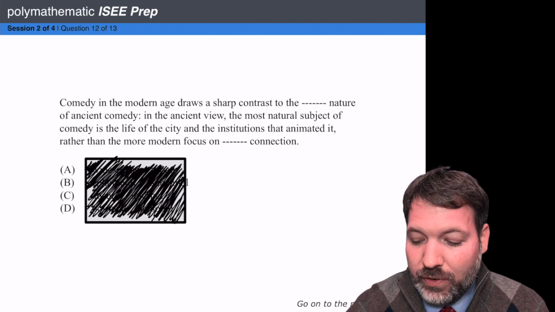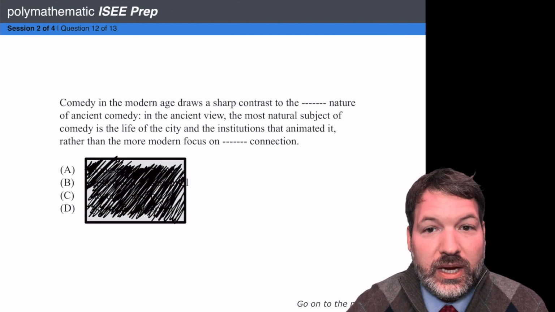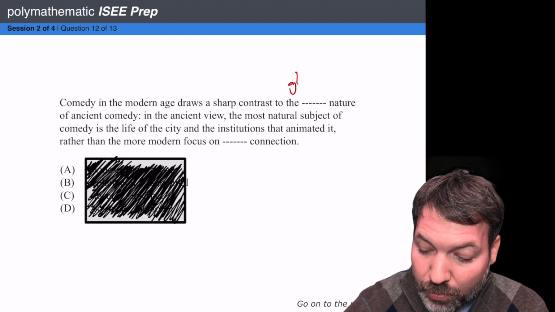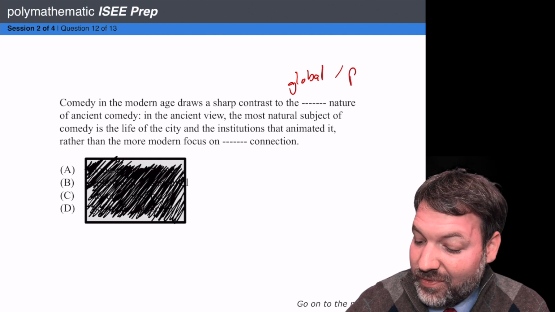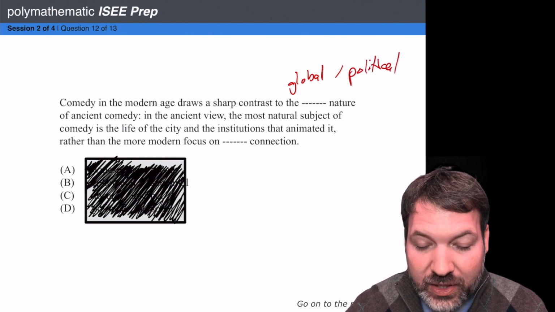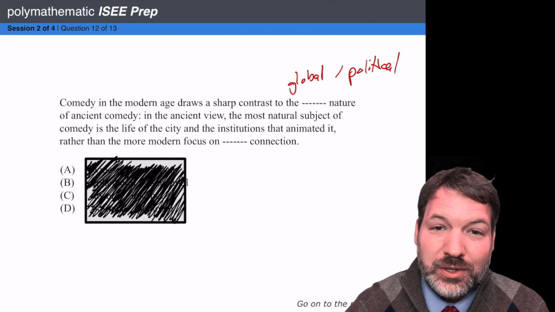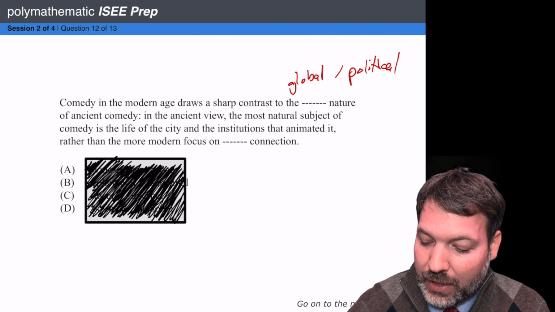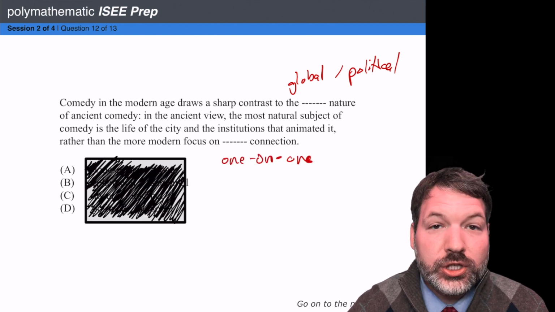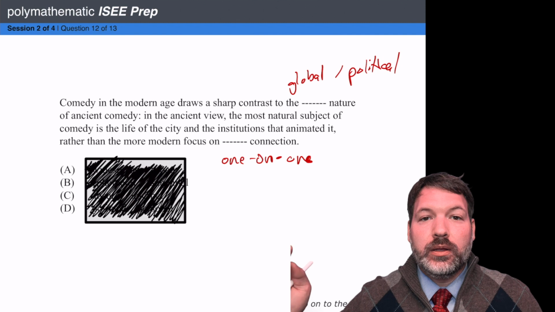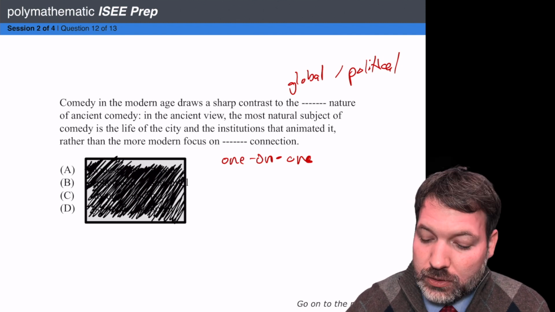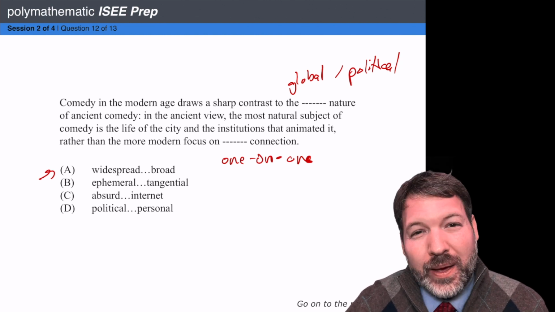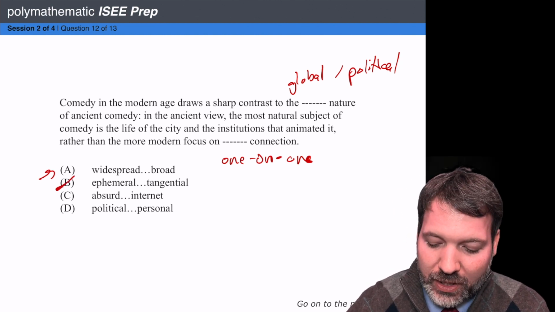So if what used to be the focus was the life of the city and institutions that animated it, we might say that ancient comedy was very global or maybe even political if it's based on the life of the city and the institutions in the city. And so today we need something that is the opposite of global or political. We might go on something like one-on-one connection, person to person rather than this more institutional kind of focus. For the first blank, global, political, widespread, yeah, maybe. Ephemeral, not lasting very long, no, that doesn't fit.